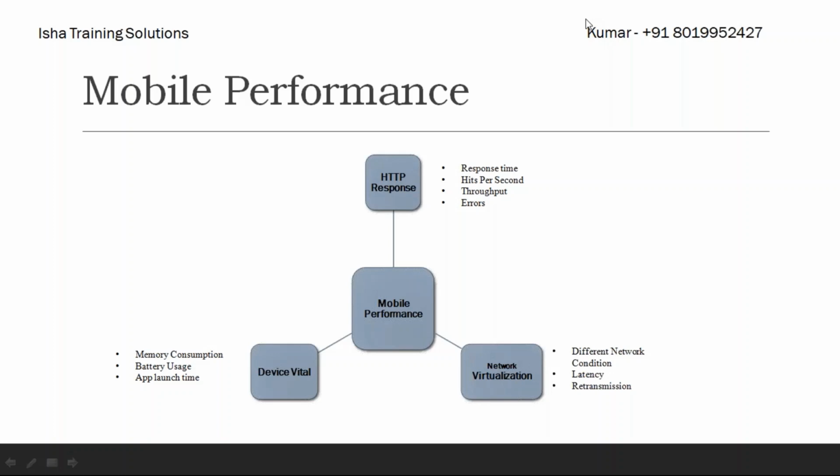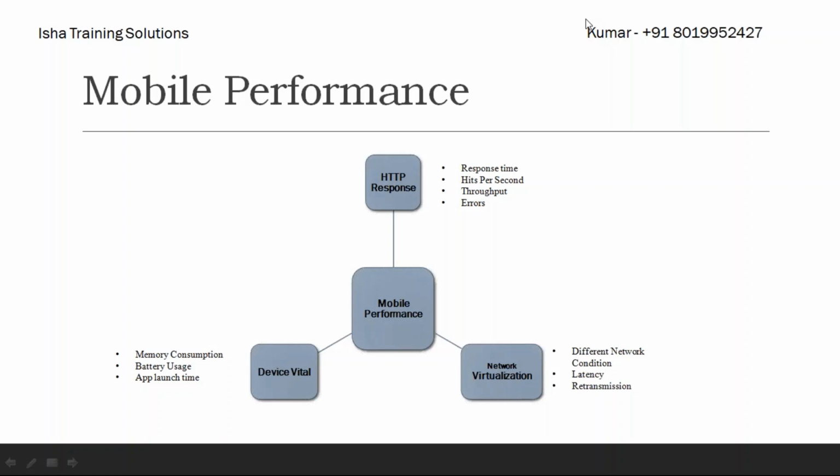In Android Studio, you have ADB commands. When you execute these ADB commands, you can get metrics like app launch time and memory consumption, or else you can go to commercial tools like AppPulse, Dynatrace or AppDynamics to get these metrics.